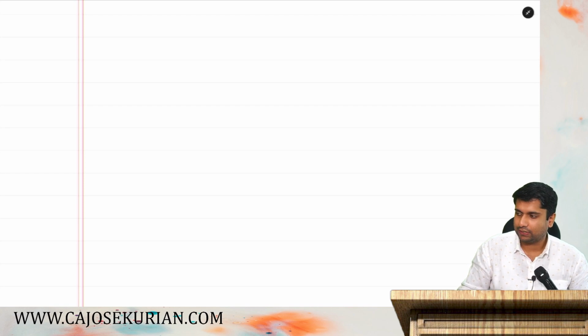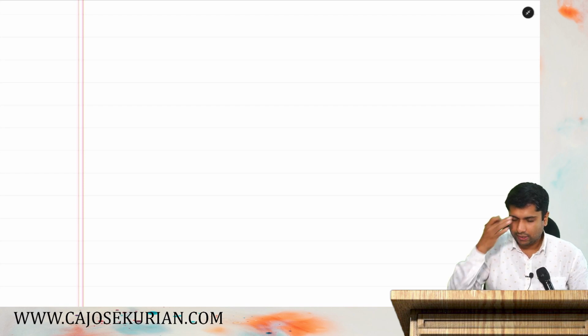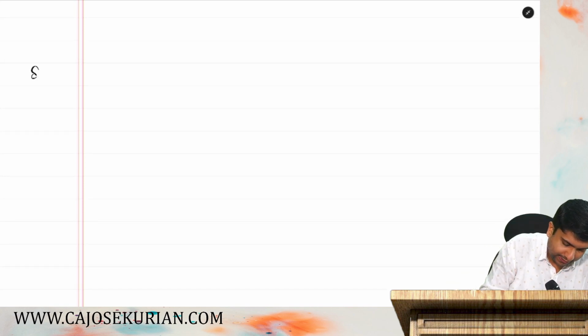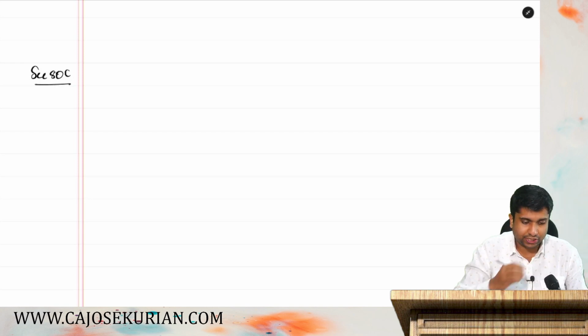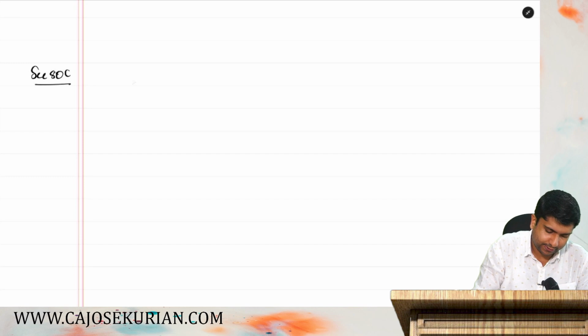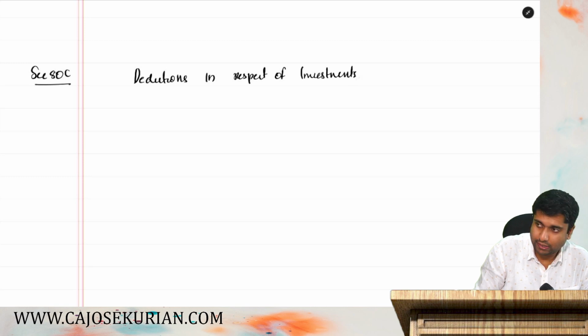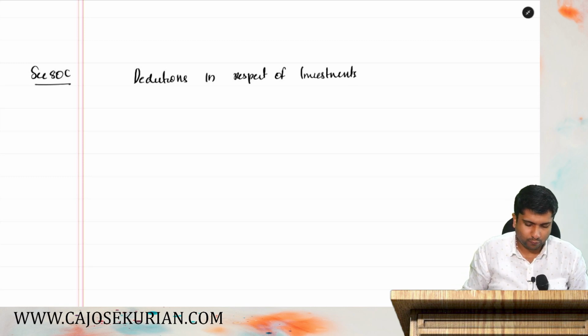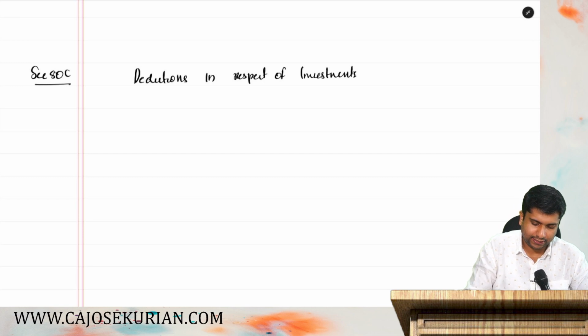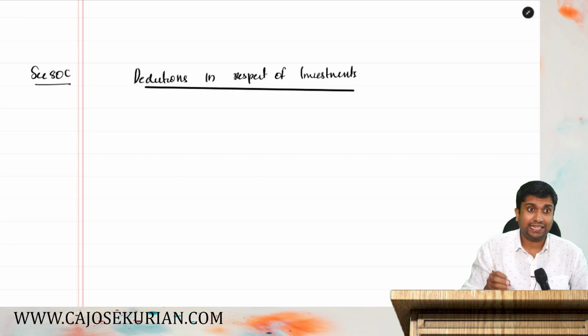Section 80C is called deduction in respect of investments.